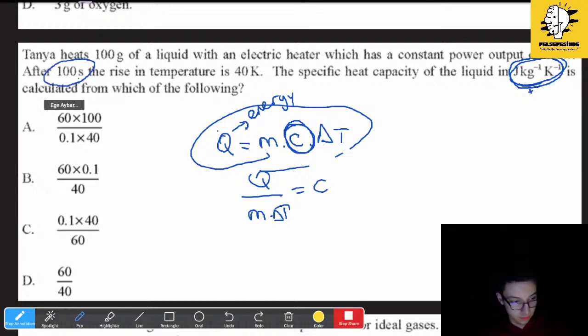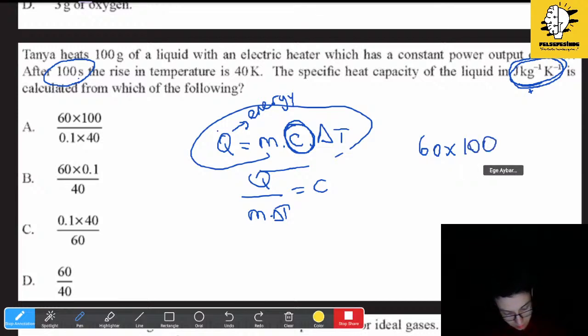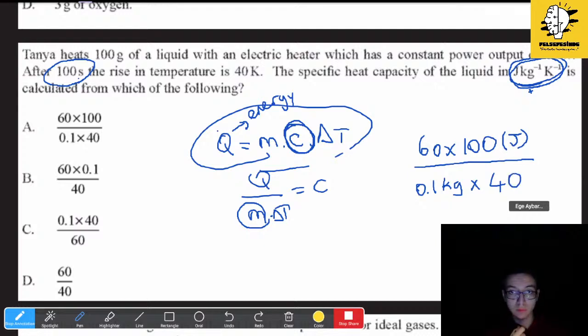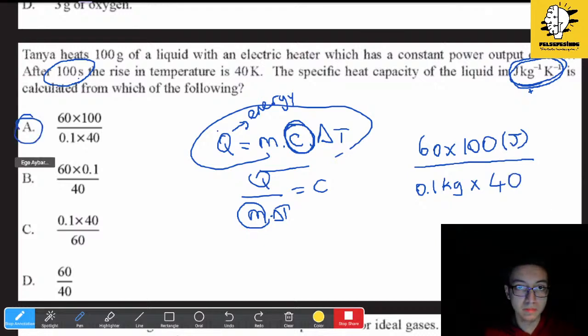So we have to multiply 60 with 100 so that we find it in joules. That's fine. Let's write it here. And then we have to find the mass. So it is 0.1 kg times the rise in temperature. Yep, great.